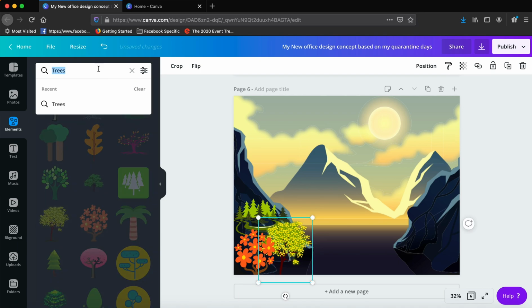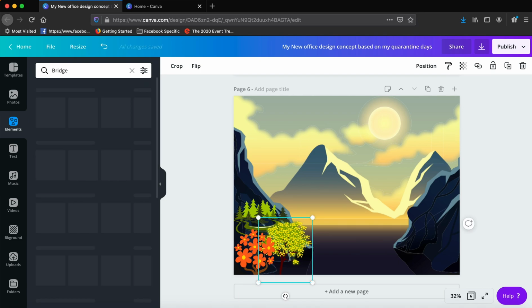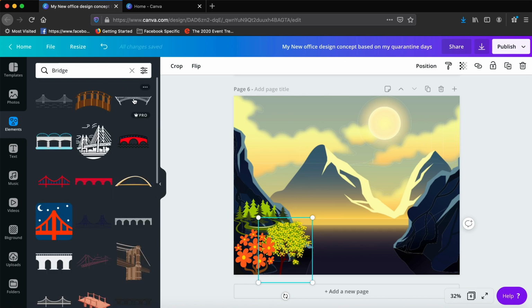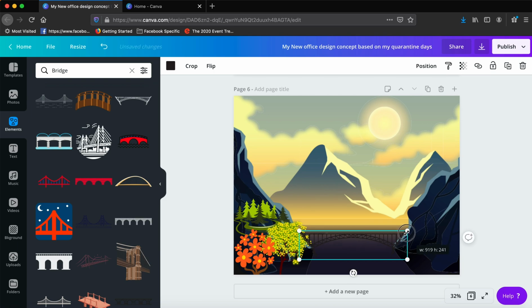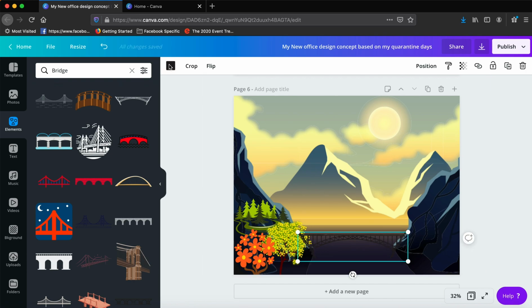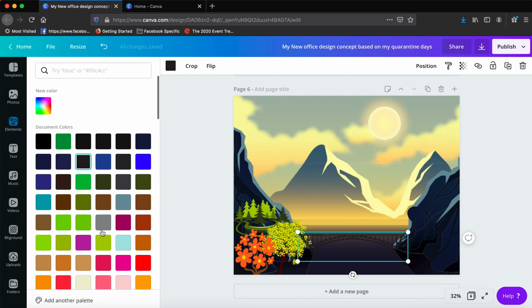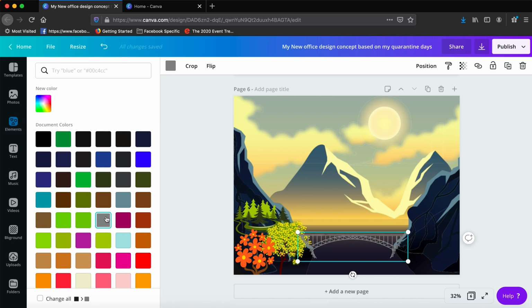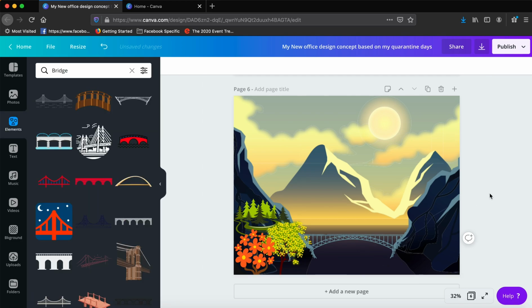And yes, the next thing we wanted to include was the bridge. Now this bridge element was quite nice for my design because it joins these two rocks or mountains, and you might like to change the color of it according to your design expectations. I just made it a little bit lighter to match the color theme of the mountains, and yeah, that looks quite cool.